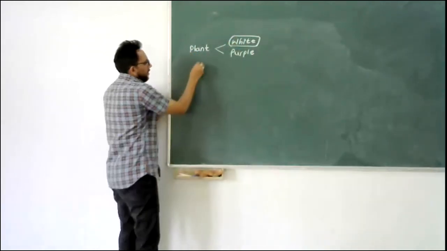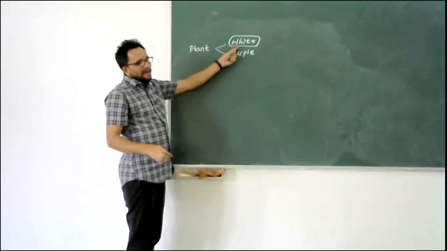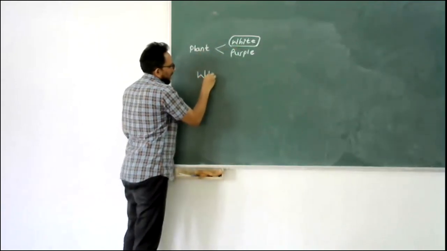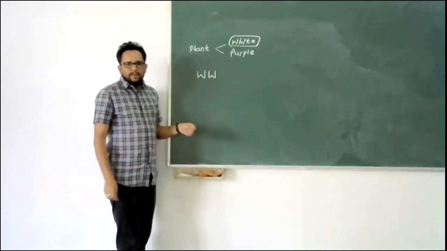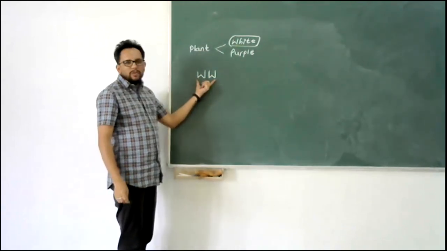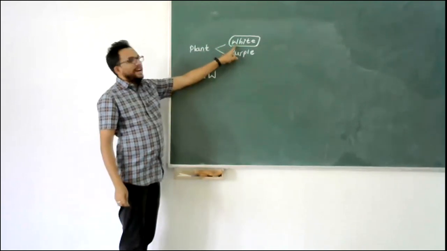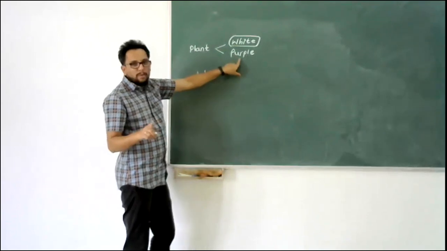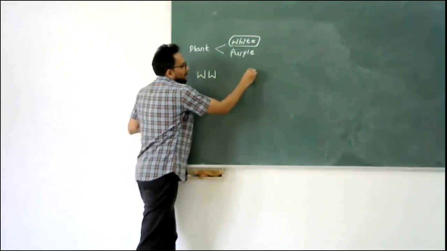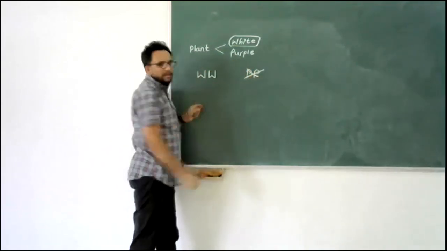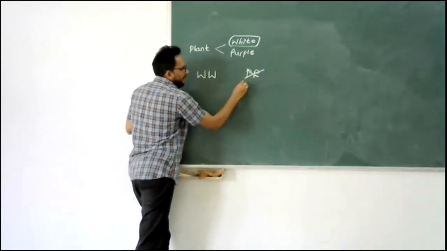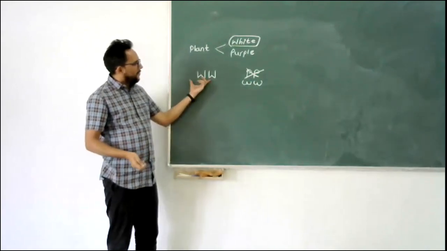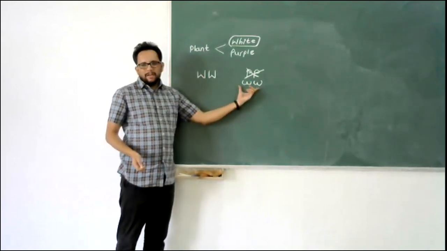So when this white flower is getting produced in the next generation, we take its genotype as capital W, right? This will be the homozygous allele for the white flower. Now, when we have to say homozygous for purple, we don't write capital P. This is wrong. Instead, what we write is small w, small letters. So this is white flower, this is purple flower.